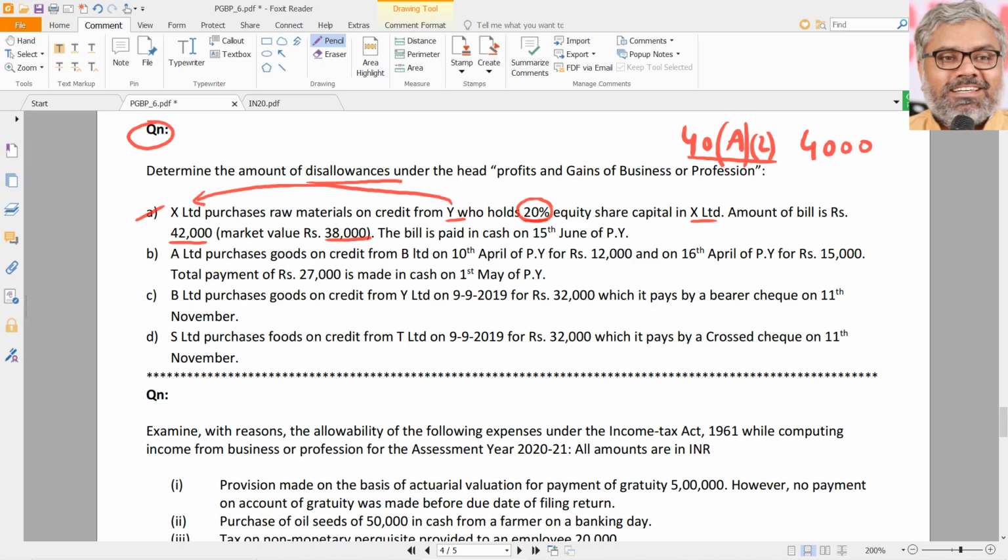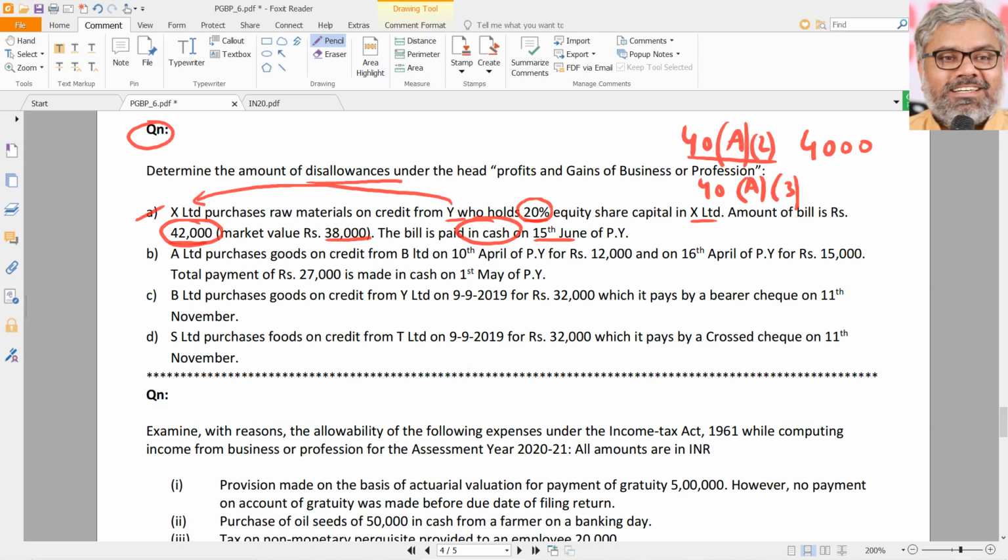Then, that is not over. The bill is paid in cash on the 15th June of the previous year. In cash, that is another problem. Bill is paid means how much bill? 42,000 is paid to Y, whoever it is, doesn't matter. This is 40A(3). 40A(3) is not related to related persons, but that is a payment of more than 10,000 rupees in cash, which is paid by X Limited. So what should be the amount of disallowance under 40A(3)? That is a point to be very importantly noted.